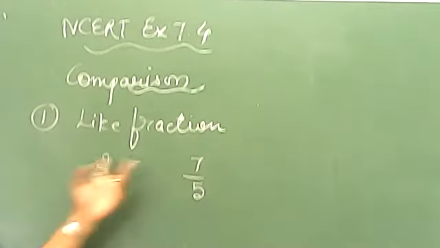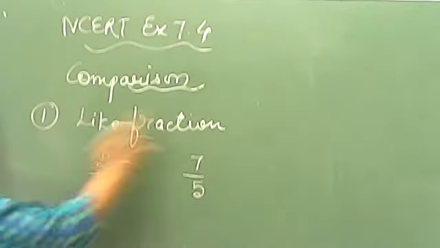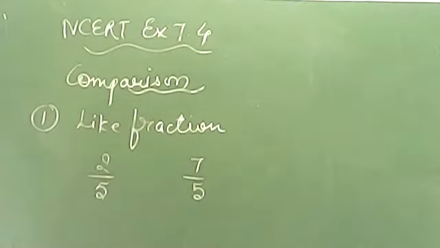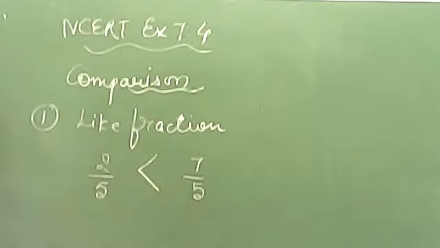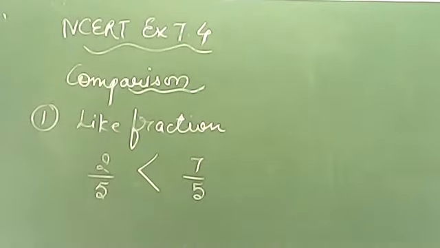So what you will see? Only the numerators. Now what you can see here? 2 is greater or 7 is greater? 7. So the number which will be greater is 7 by 5. Clear? No need to have any kind of confusion in it.